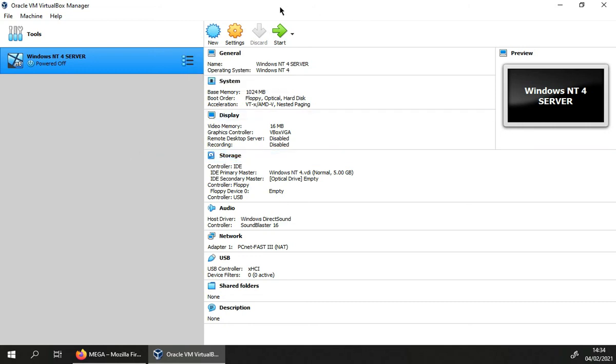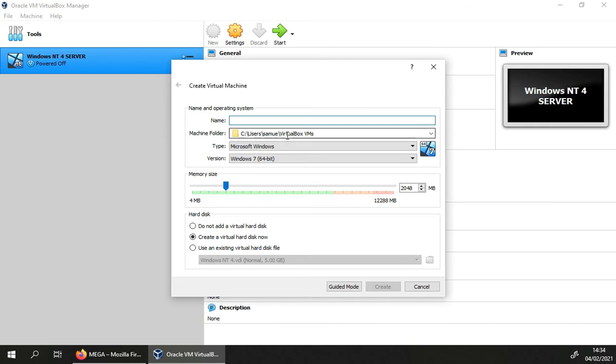So yeah, let's get started. Just simply click new. I'm just going to type in Windows 3.1. There we go. Just before we do this, you can switch to advanced mode or guided mode. I'm just on advanced mode here because it's easier. I'm going to allocate 256 megabytes of RAM, which is pretty much more than enough for Windows 3.1.